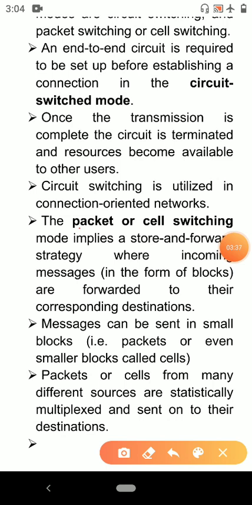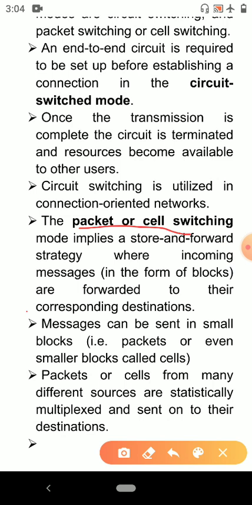Next, packet or cell switching. The packet or cell switching mode implies a store and forward strategy, where incoming messages are forwarded to their corresponding destinations.